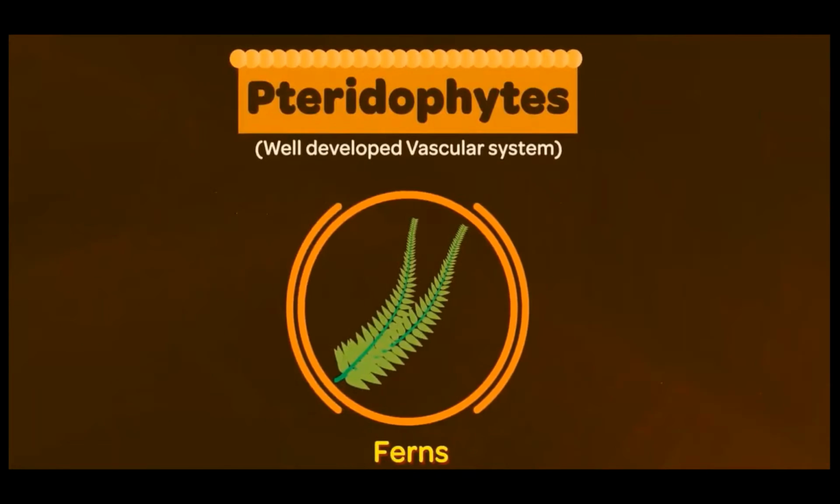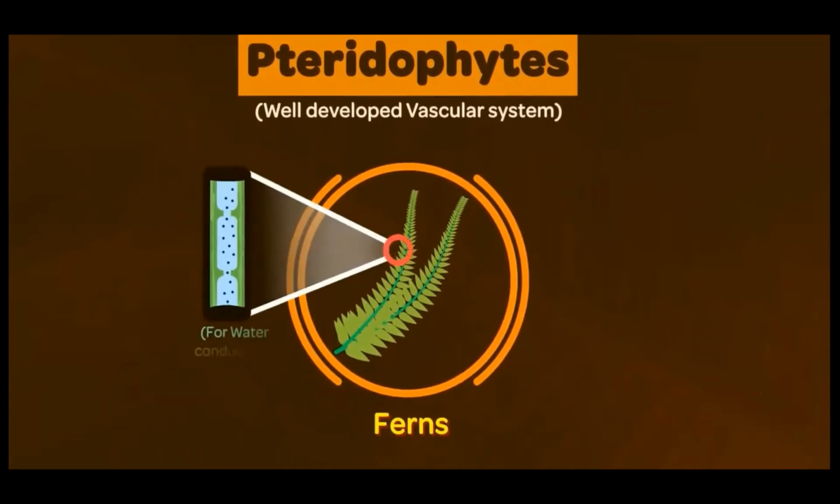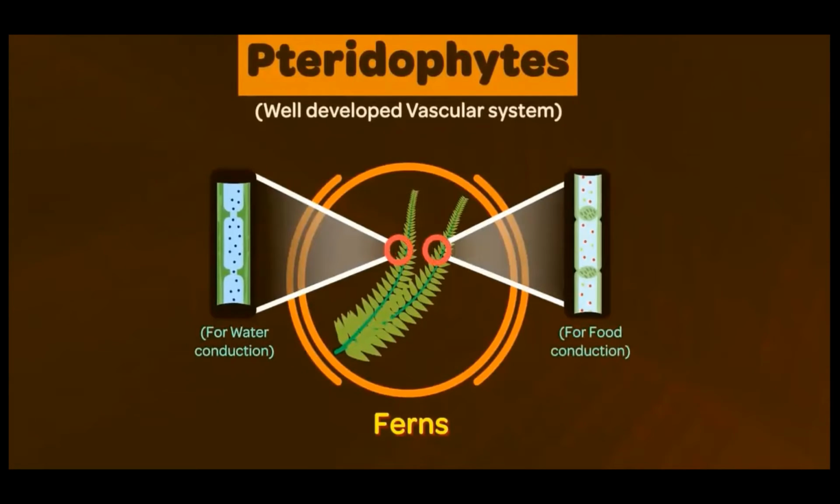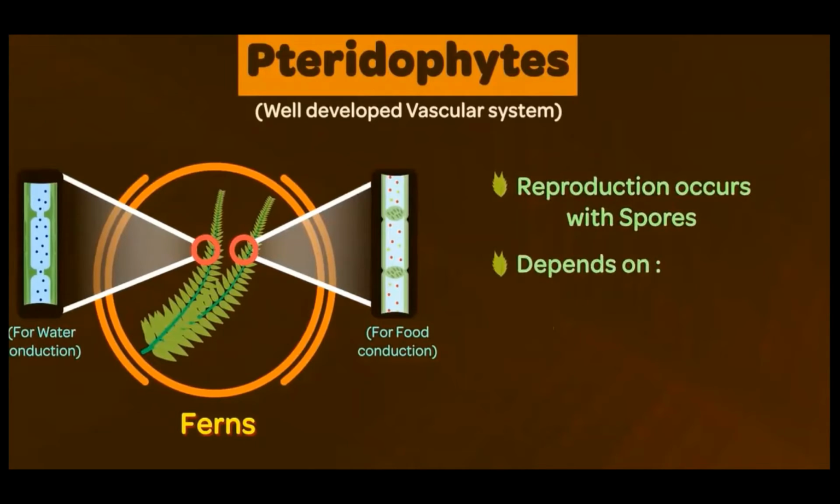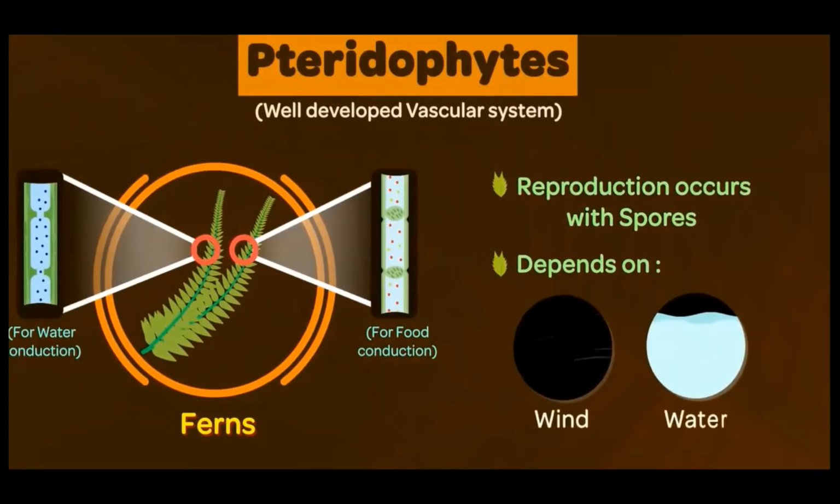These are considered as an important link in the study of evolution. And why is that? Well, these are the first terrestrial plants to possess vascular tissues. That means they possess xylem and phloem for water and food conduction. However, the tissues are not highly developed. Pteridophytes also reproduce using spores. They are dependent on several factors like wind and water for dispersal of their spores in order to reproduce.